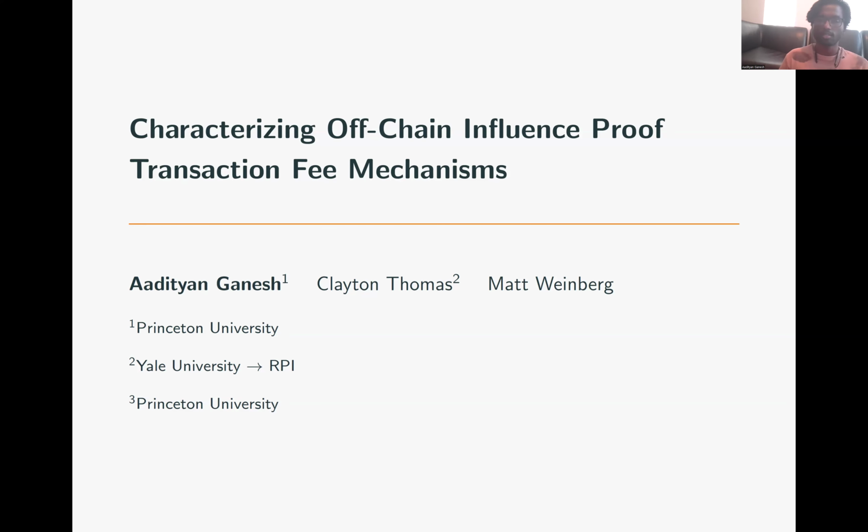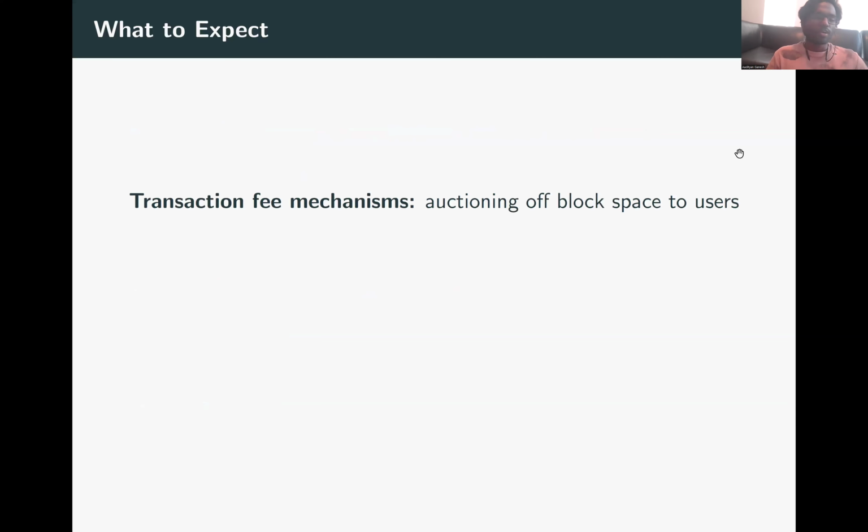In this joint work with Clay Thomas and Matt Weinberg, we characterize off-chain influence proof transaction fee mechanisms. Before getting into the details, I'll quickly give a what to expect from this talk.